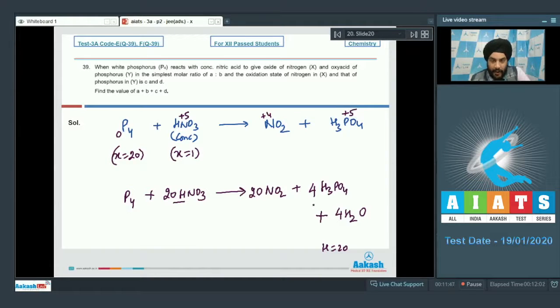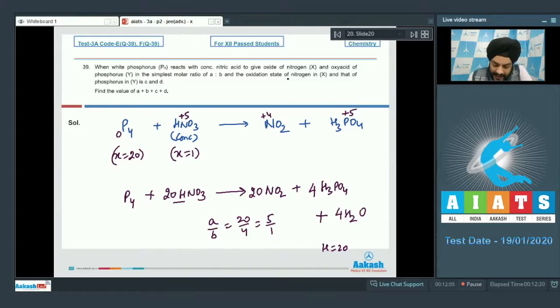If we talk about the information which is asked, we have the oxide of nitrogen and the oxyacids of phosphorus being formed in the molar ratio of A:B. So A:B is equal to 20:4. So this is 5:1.